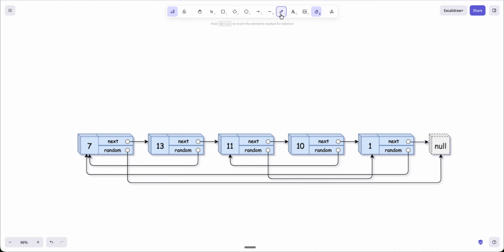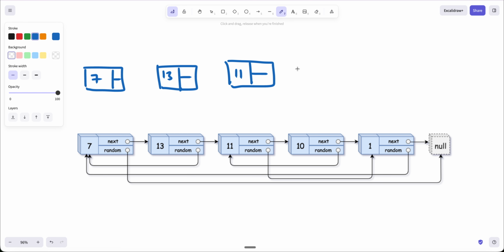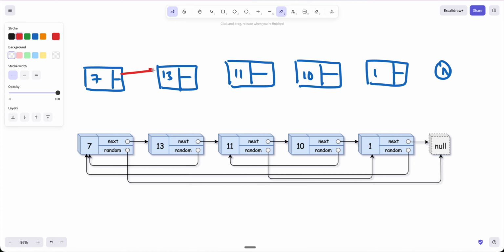If we are given this, what they are saying is, if I have the 7 node, the 13 node, I have to create every node and then point in the new list.